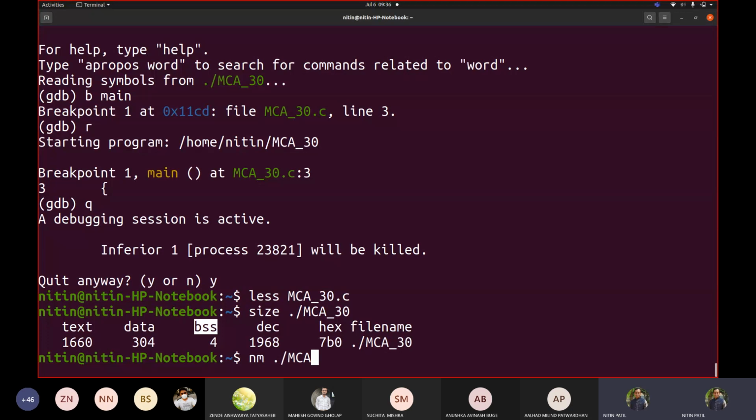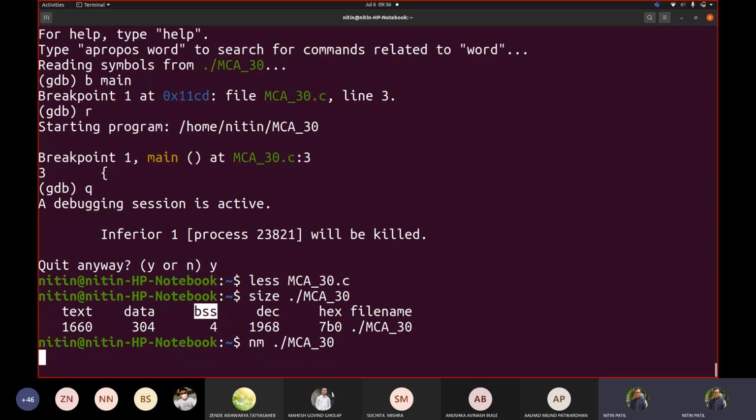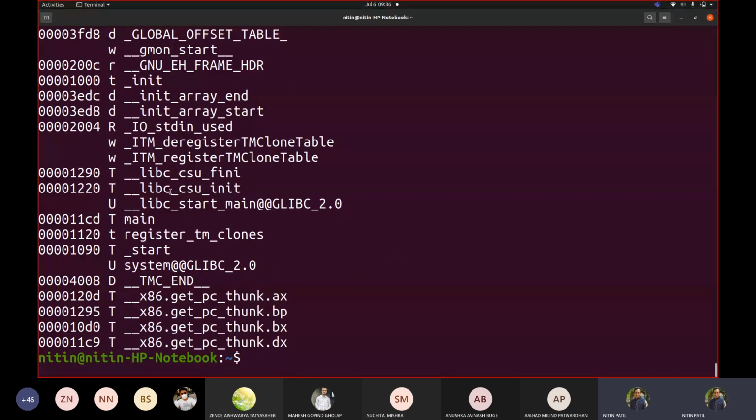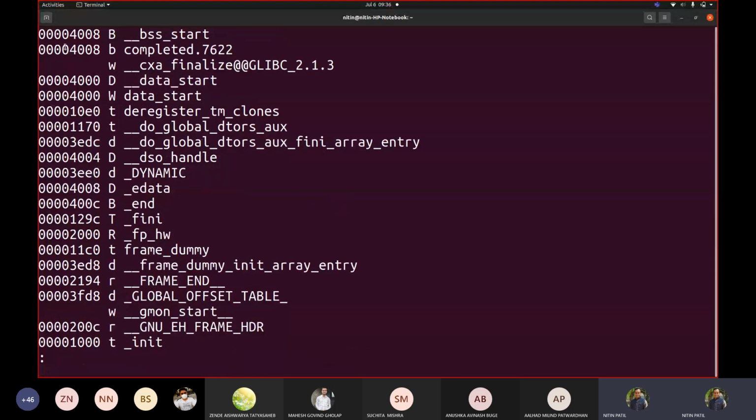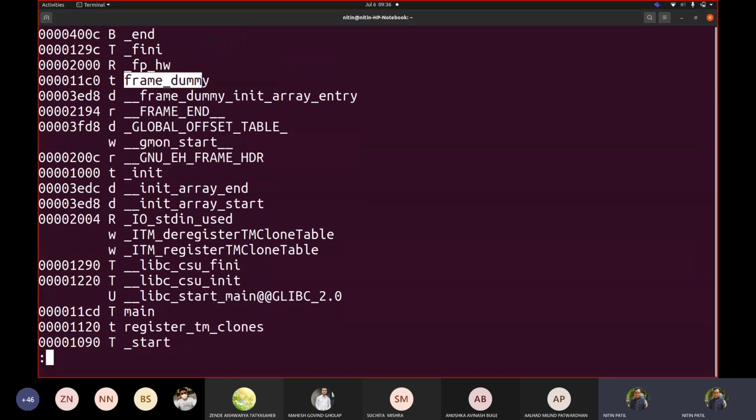So if I write nm MCA30, you can see a few things added. Let me pipe it to less so that we can see page by page. You will see data start, BSS start, then something called frame dummy, and so on. I can see main2.